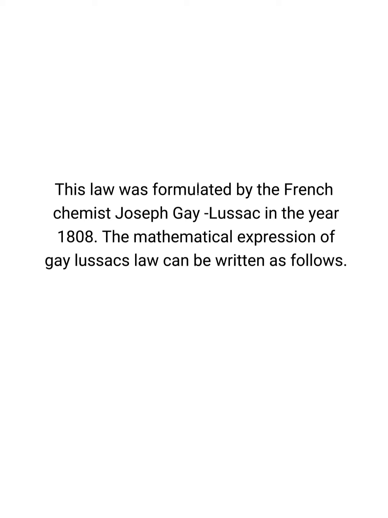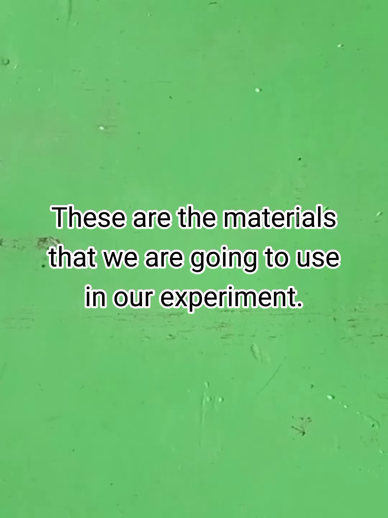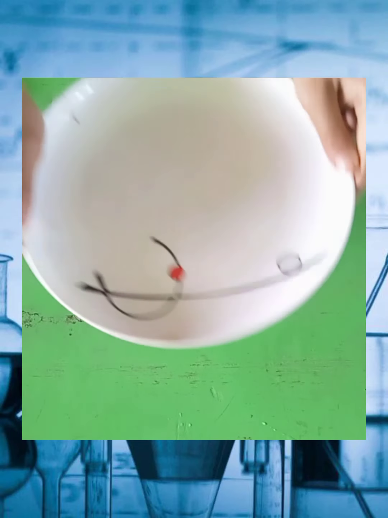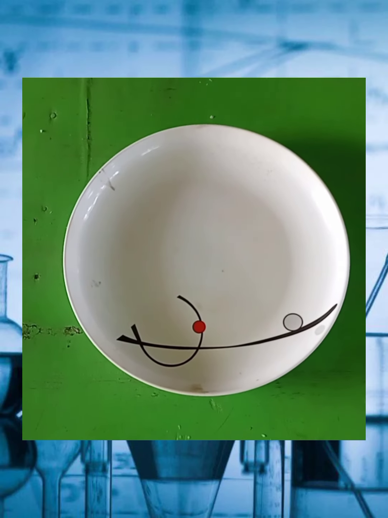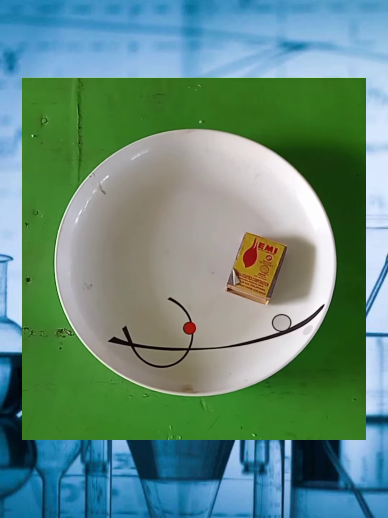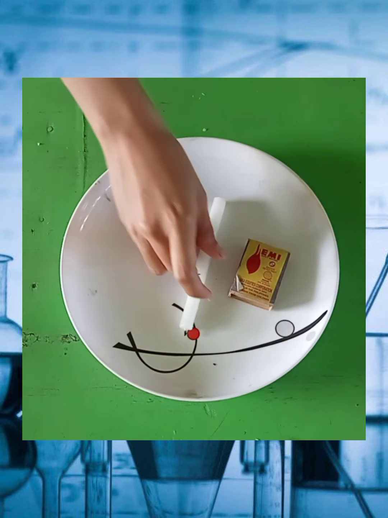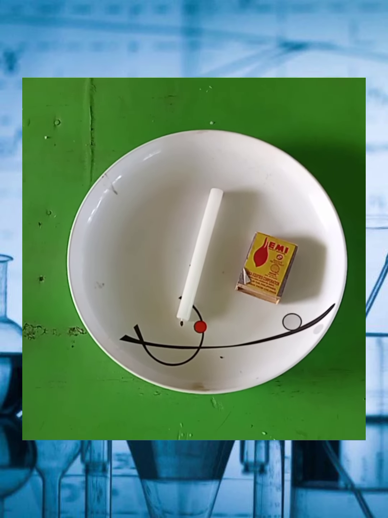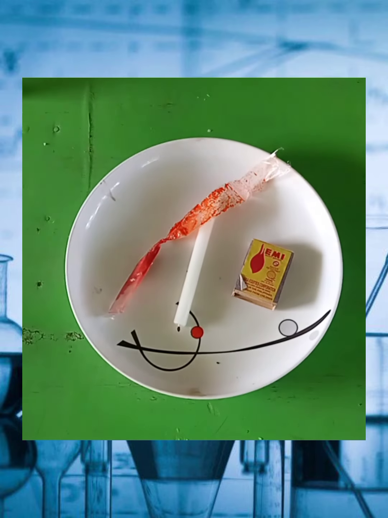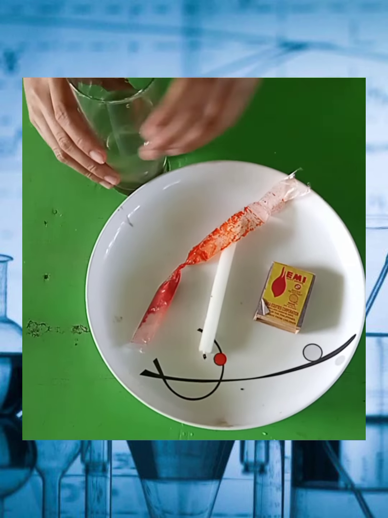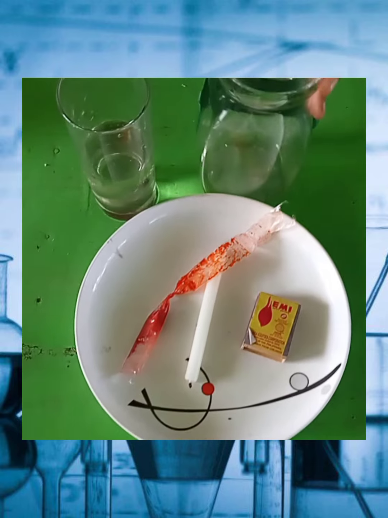The mathematical expression of Gay-Lussac's law can be written as follows, where P is the pressure exerted by the gas, T is the absolute temperature of the gas, and K is a constant. So we have here a plate, match, candle, food coloring, water, and a glass.